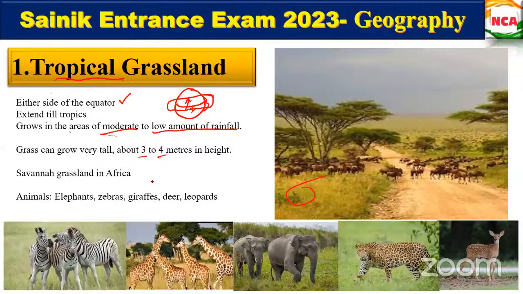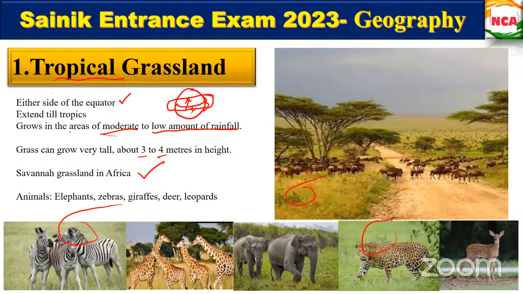Savannah grassland. When you watch the Discovery Channel and all, they mostly show a cheetah chasing something, and a group of zebras, giraffes, everything, a group of animals will be there, no? At that time they mostly show the grasslands only, because the animals feed on the grasslands.